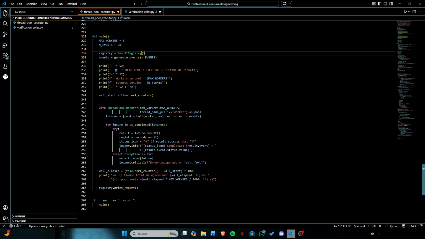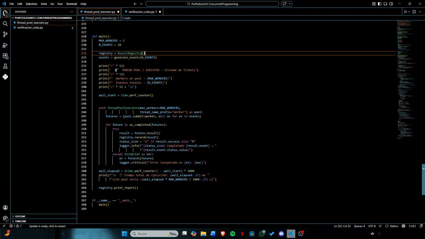It's called thread pool executor, and it's designed for a ticket printing system in a retail context. The problem it solves is concurrency. When multiple purchases happen at the same time, you need to process orders, print tickets, and handle payments simultaneously, not one at a time.